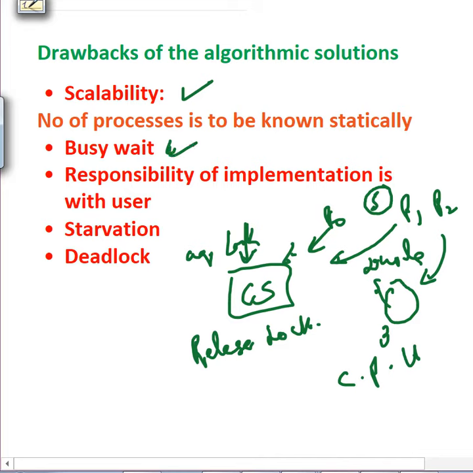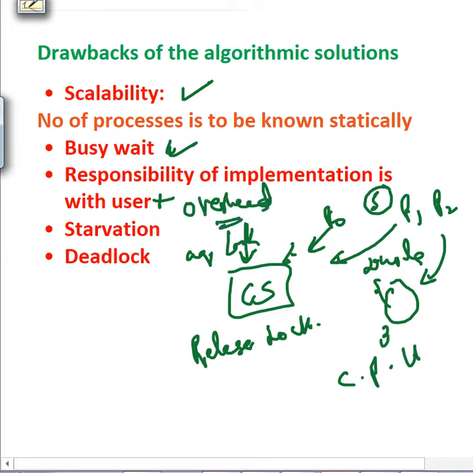There are other issues also, because the responsibility of implementation is with the user, not with the hardware solutions. In software solutions like Peterson, Dekker or Lamport Bakery, it's the user who has to deal with the synchronization, because he has to write it in software. That's going to be error prone, with possible logical errors, and there is a lot of overhead in doing that.